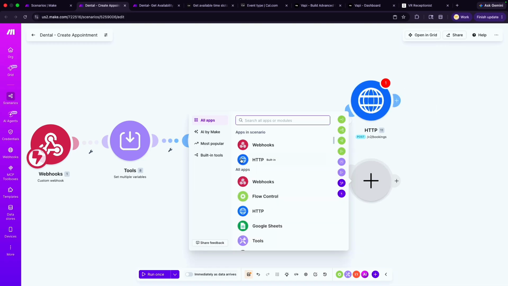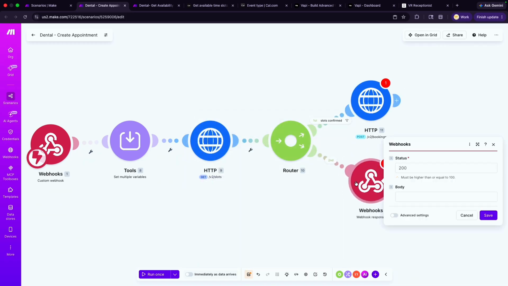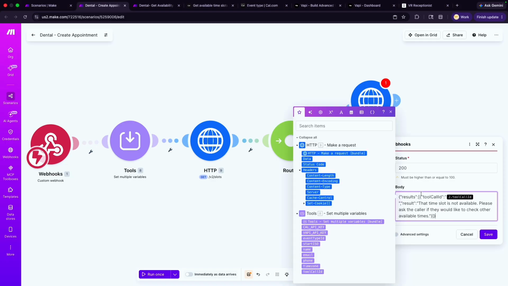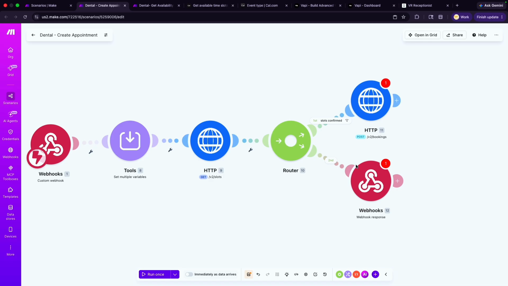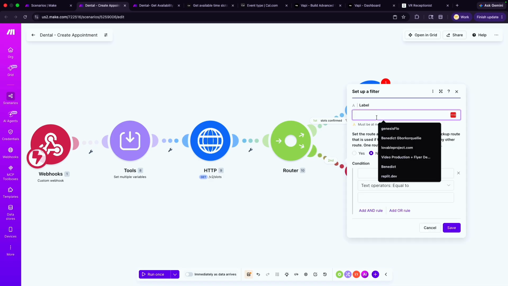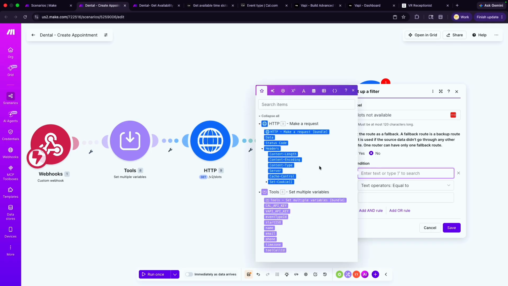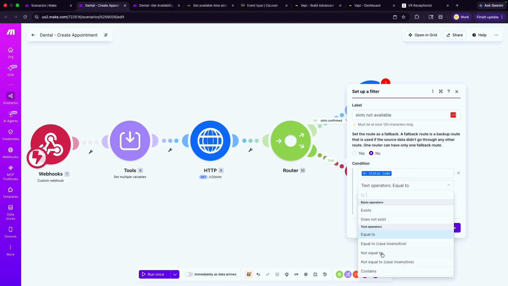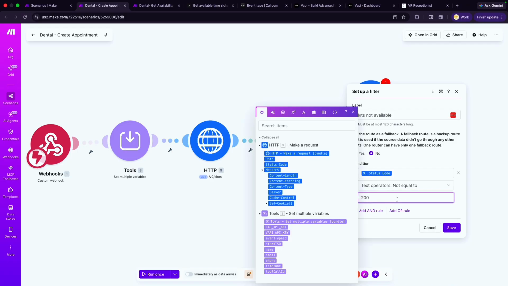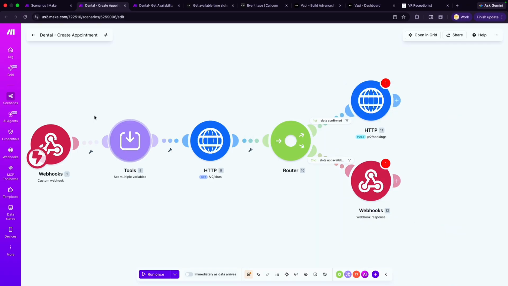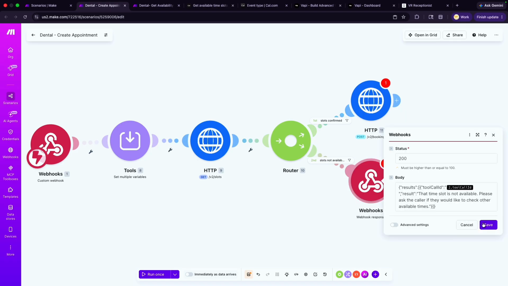Otherwise, we're going to send a webhook response, basically letting the assistant know that, hey, that time is not available. So we will fix this here and put that filter, slot not available. If the status code does not equal 200, then we go forward here. Save this.